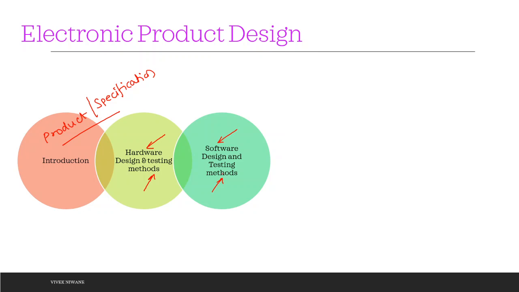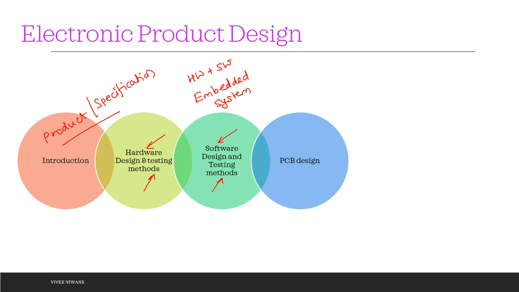Nowadays we know that 99% of electronic product systems or manufacturing systems are embedded systems. They do have a combination of hardware as well as software. So if you have hardware, debug it. If you have software, debug it. Then later on we do have the PCB design for that particular hardware.